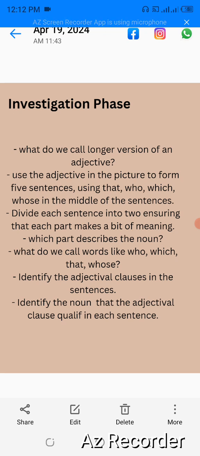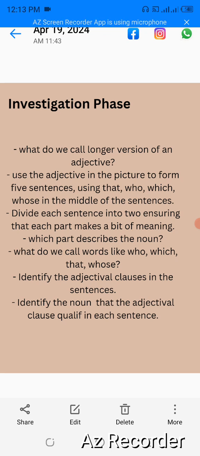For these sentences, we are going to use that, who, which, whose, and who, which, whose, or that will be in the middle of the sentence. For instance, don't say, who is the man? No. You will say, this is the man who is rich. So, who will be in the middle. The same thing with which, whose. Anyone you are using here should be in the middle of that complex sentence.